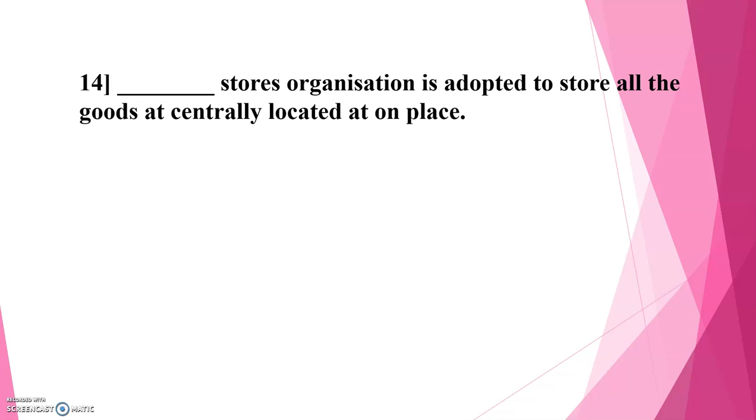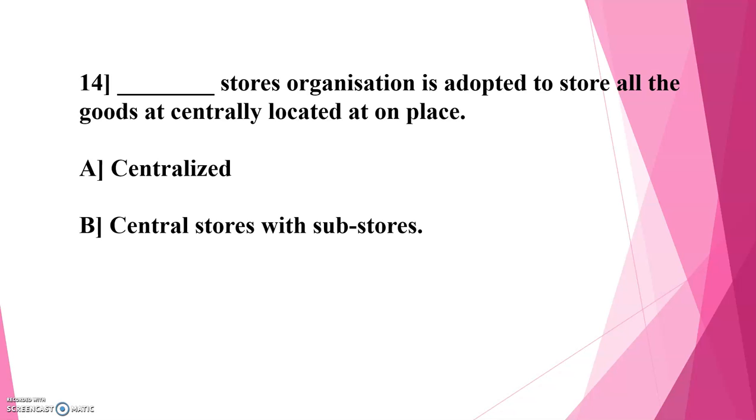Stores organization dash, which store organization is adopted to store all the goods centrally located at one place? So find the correct option from the following options. A. Centralized, B. Central store with sub-store, C. Independent. So the correct option is A, that is, the centralized store organization is adopted to store all the goods centrally located at one place.